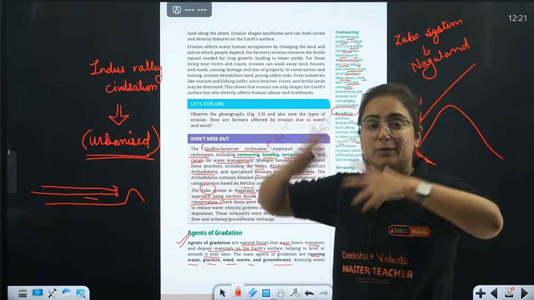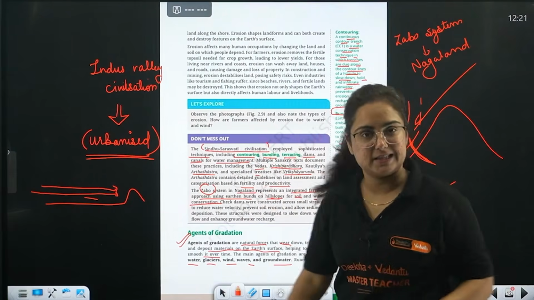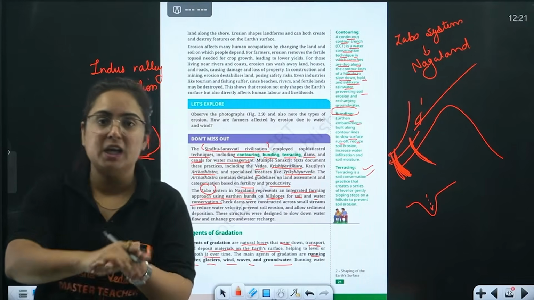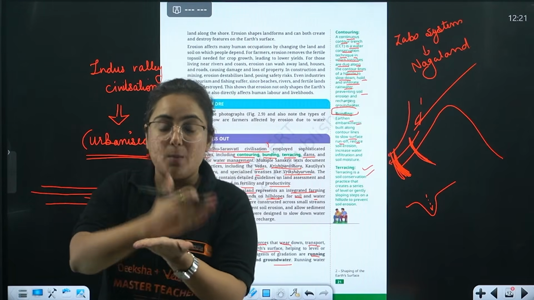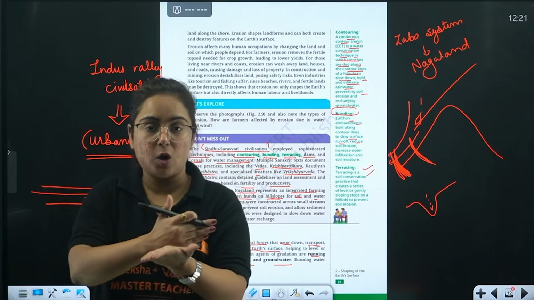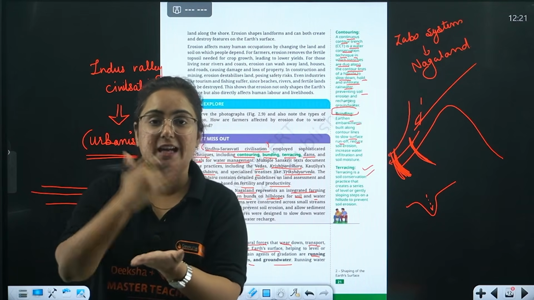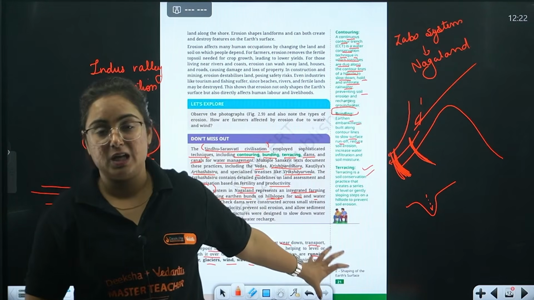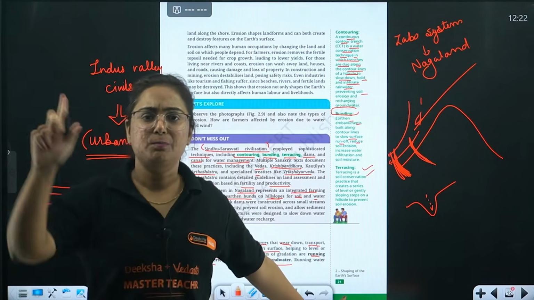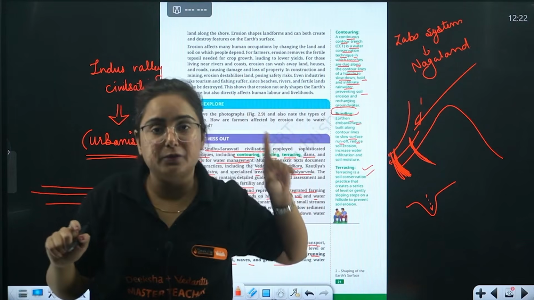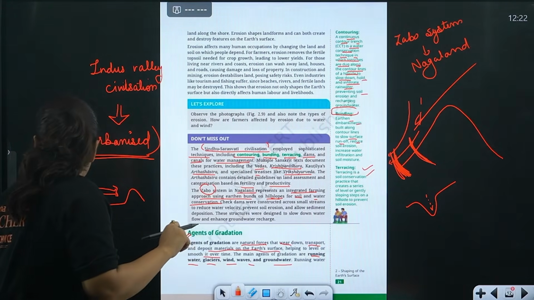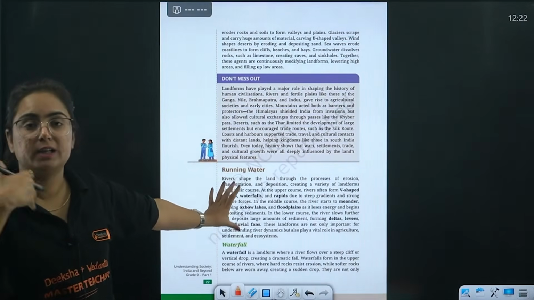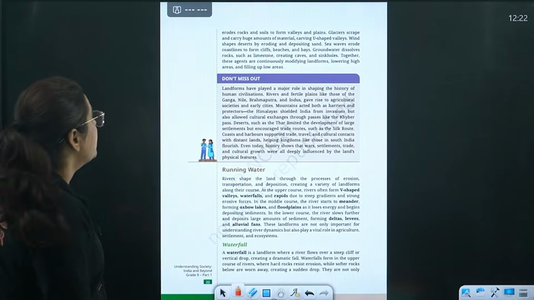See, from landforms we moved to this place. Now coming back to what we were learning about weathering and erosion. The difference between the two phenomena has been covered. By this we know that erosion occurs because of different reasons. That reason is natural agents, known as agents of gradation, which cause different erosion, that is one point, but they also lead to the formation of different landforms, the second point. Now we will learn each of them separately, like running water separately, wind separately, and all of them. Okay? So beta, what happened?